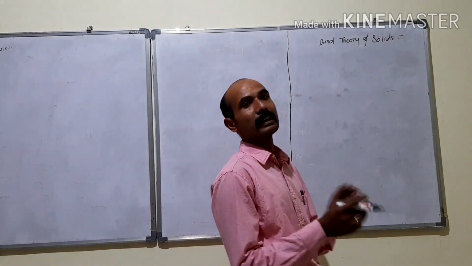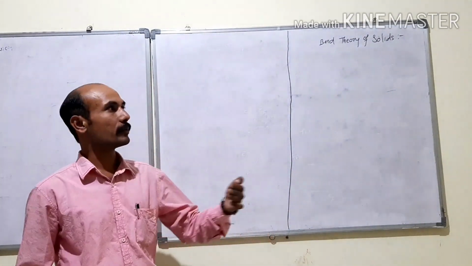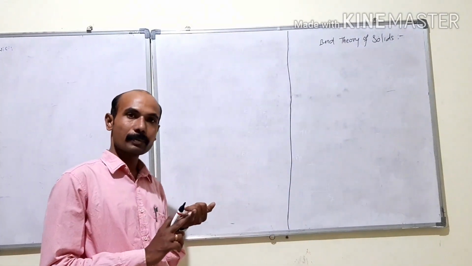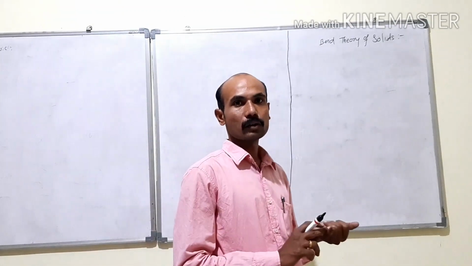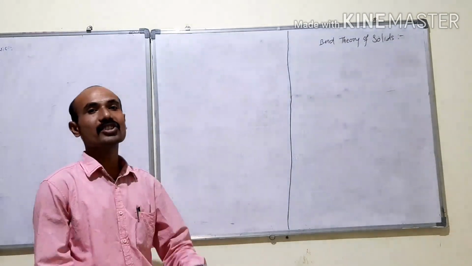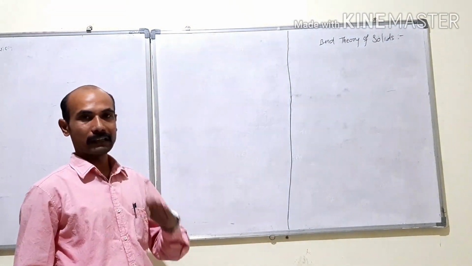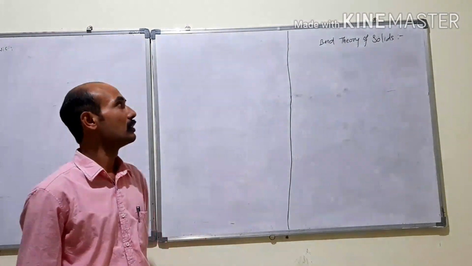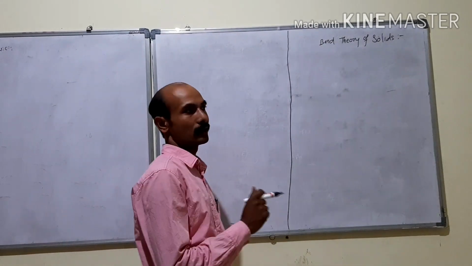Now regarding these free electrons, a number of theories have come into existence. That is classical free electron theory, Sommerfeld free electron theory, and lastly the band theory of solids, which actually differentiates solids into conductor, insulator, and semiconductor. Now see here, what is this band theory of solids.